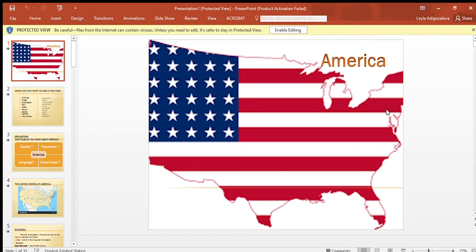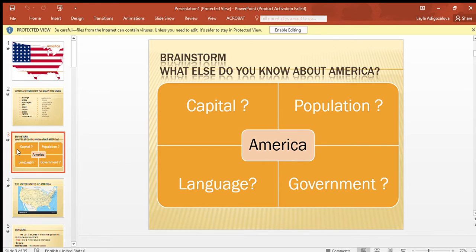Hello everybody. Today our lesson is America. According to our syllabus, it's lesson number 27. Let's start. So, what do you know about America? About its capital, population, language, and government.